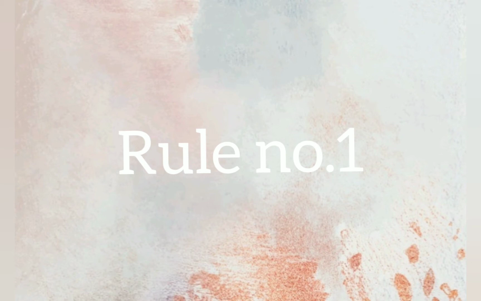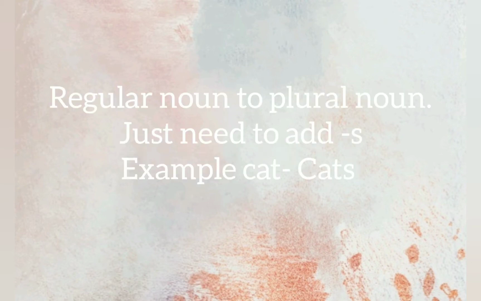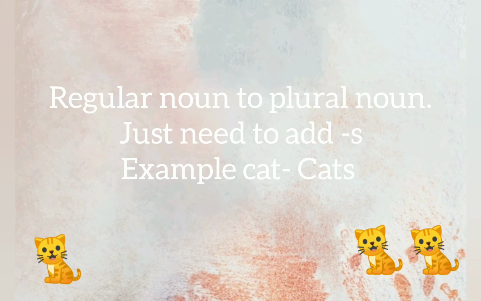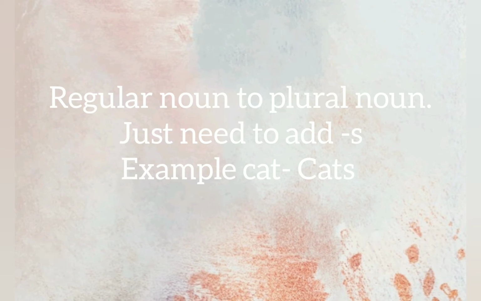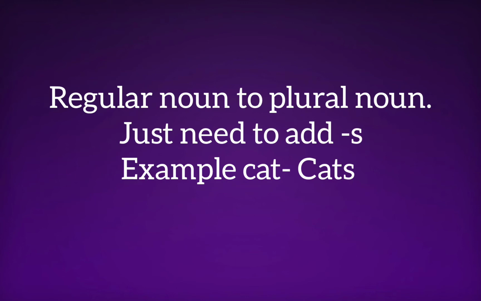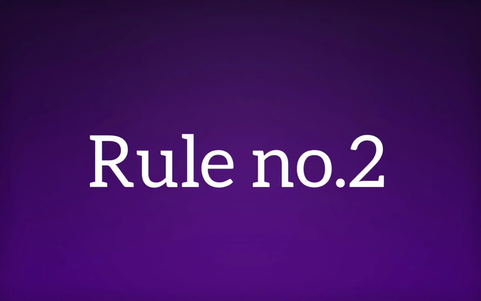Rule number 1. Regular noun to plural noun. All nouns which are normal regular nouns, for example cat, cats, house, houses. Okay, so these are regular nouns. For this we just need to add s. You only need to add s into it, like cup, cups, book, books, pen, pens, bag, bags, pocket, pockets. So these are all regular nouns.